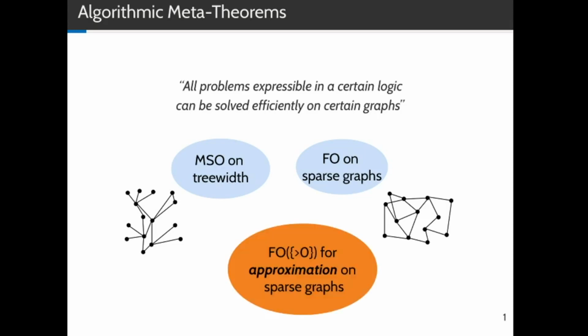In this paper, we extend this meta-theorem for sparse graphs to a more general logic. We analyze the logic FO>0, which is a counting extension of first-order logic, and show that one can approximate every problem expressible in this logic on bounded expansion graph classes. To do so, we present the new concept of approximate model-checking. We also show matching hardness results. Our results seem to imply that FO>0 is the right logic to capture approximation problems on sparse graphs.